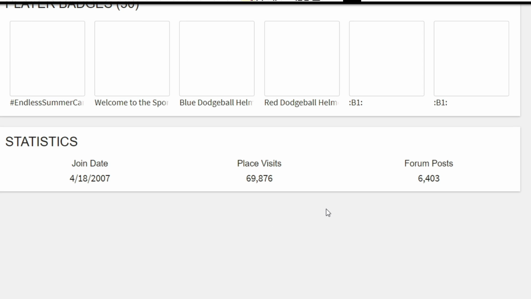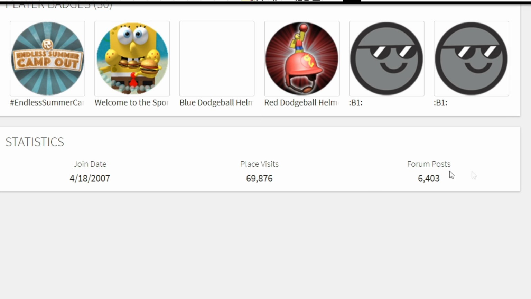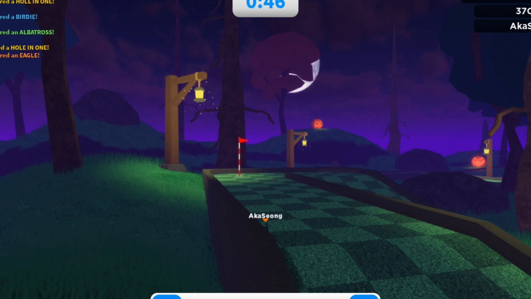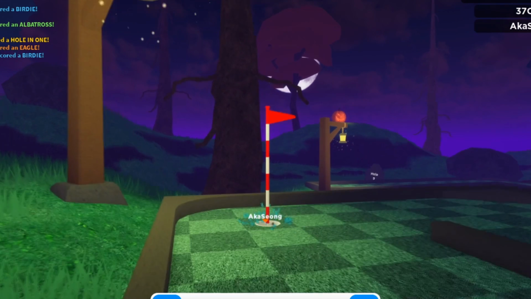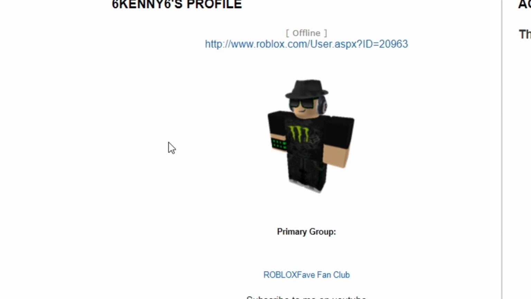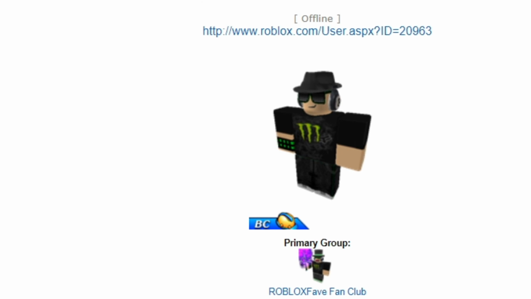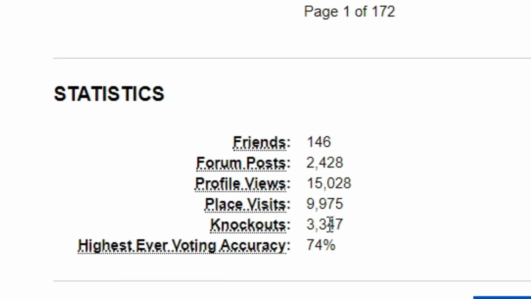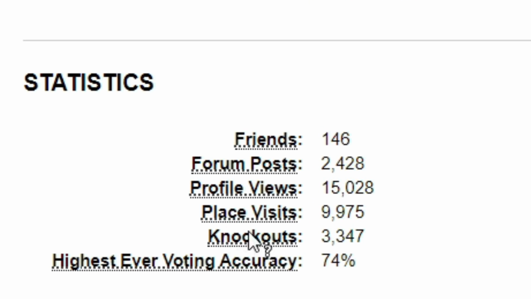So when they still had the forums, this is as of 2015, you could see how many forum posts someone had. As of 2015, I had 6,000 forum posts and much less place visits. But if you rewind the time machine even further to a date much further back in the past, you can see me before I changed my name to Fave with 2 A's in early 2013, when my name was still 6Kenny6. And you scroll down here and now you have knockouts, highest ever voting accuracy, and profile views.